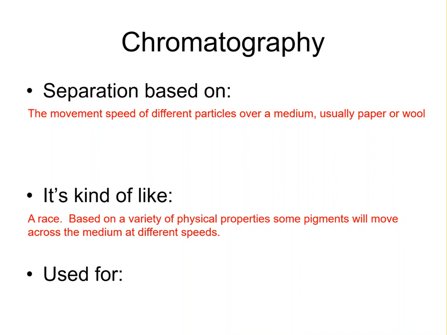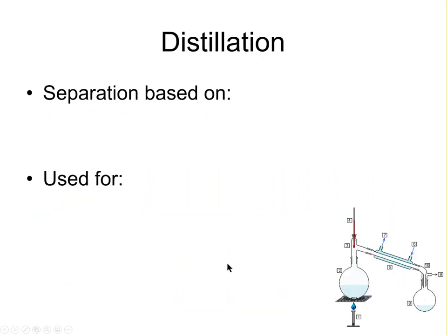Black ink in a marker is actually a mixture of all different colors of ink. So if you do chromatography with black ink, what you would see is a nice rainbow as all the colors separate from each other. So it's used for separating the colors that make up ink a lot of times. In chemistry, it's really used for more advanced things, but for all intents and purposes for this class, you can just think of it like separating colors.